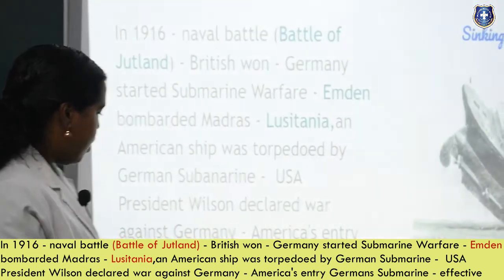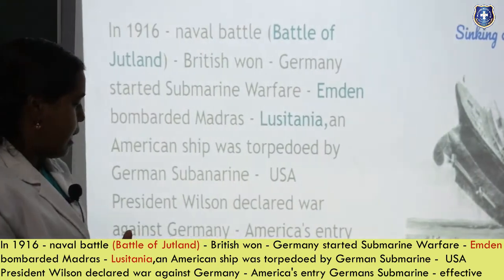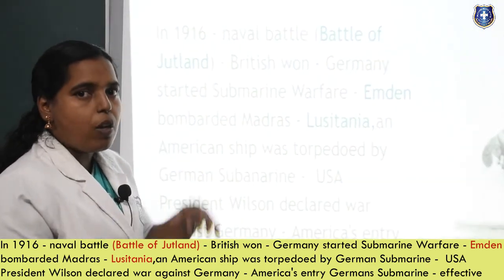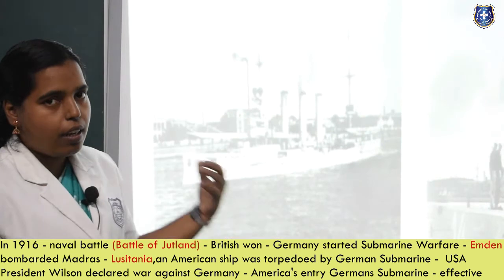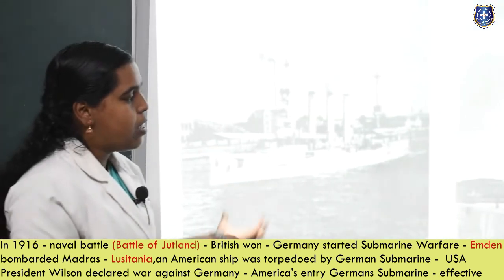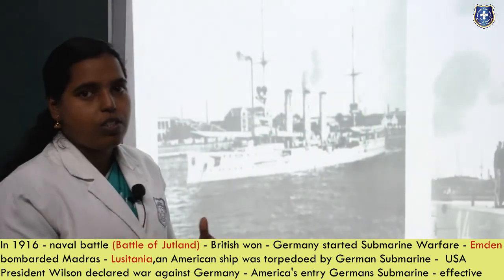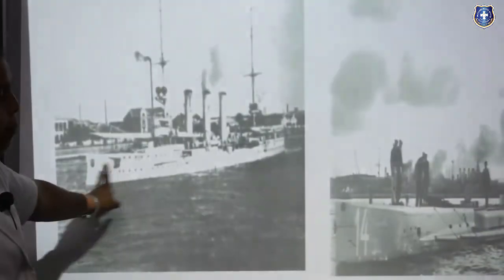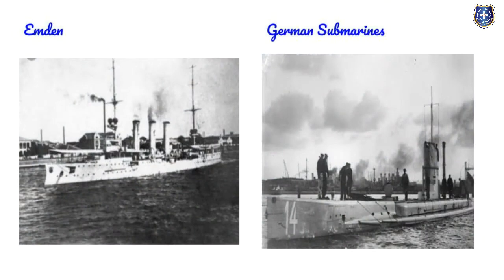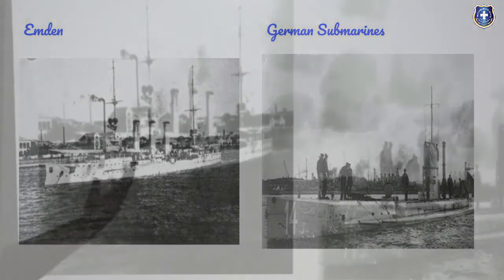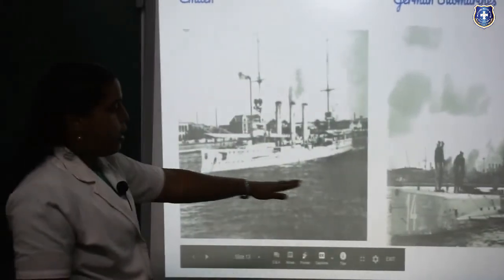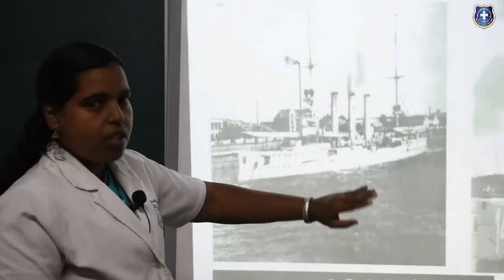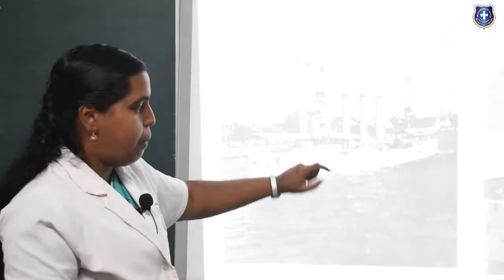So America's entry made the German submarine nothing. They cannot do anything because America doesn't have any submarine weapons. Germany was really effective in such an attack, so they were really successful also. You can see all the warships, how big they are. They can carry tons of loads. Load in the sense, it may be a weapon, food, or ammunition. Even slaves are being carried here. Like that, they were able to transport many things through the sea routes.